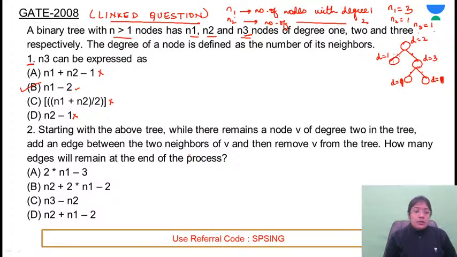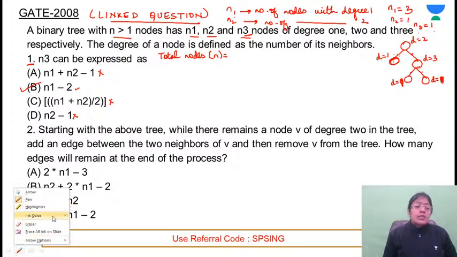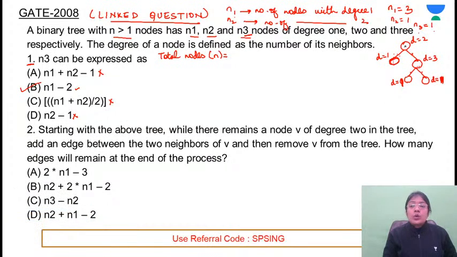Is this clear? First approach. Second approach is by using the concept. First of all, we know that in a tree, if I want to count the total number of nodes, that is equal to the number of nodes with degree 1. Let me repeat the degree part, kids. Degree means how many edges are connected with a particular node. That is known as degree.